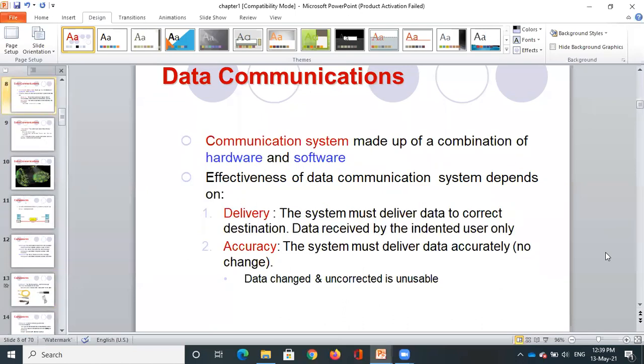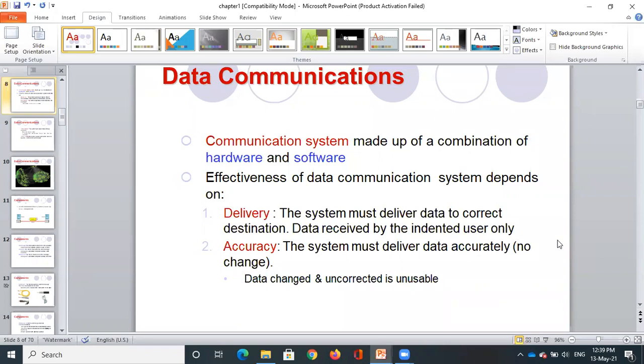The communication system is made up of a combination of hardware and software. Whenever we say we are communicating, it is a combination of both hardware as well as software. We cannot remove one from the other. For example, I'm using a laptop, and I'm also using a software called Zoom. With common sense we can understand that to have a proper communication system, we should have a combination of both.